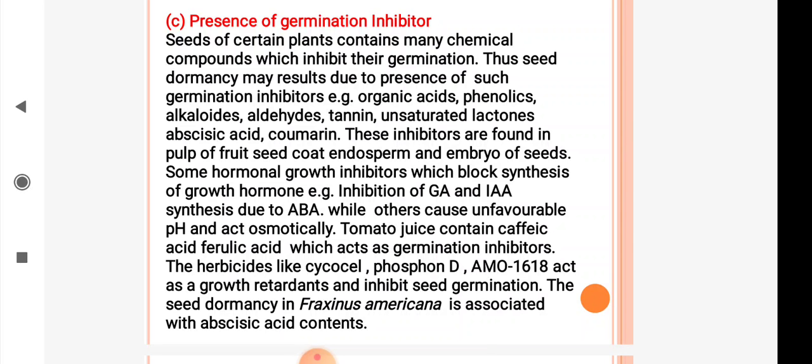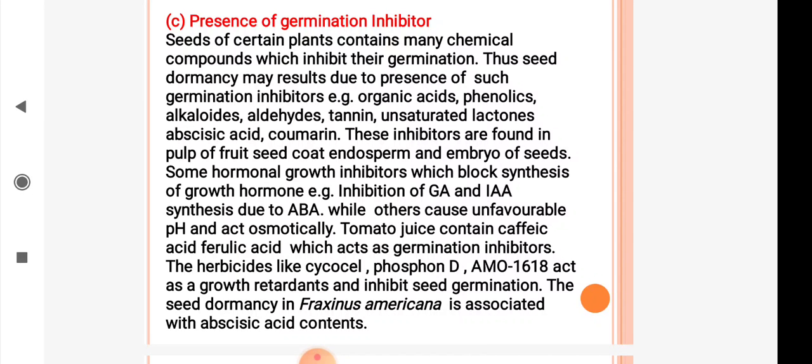Some hormonal growth inhibitors which block synthesis of growth hormone cause seed dormancy. For example, inhibition of GA and IAA synthesis due to ABA, while others cause unfavorable pH and act osmotically. Tomato juice contains caffeic acid and ferulic acid which act as germination inhibitors.